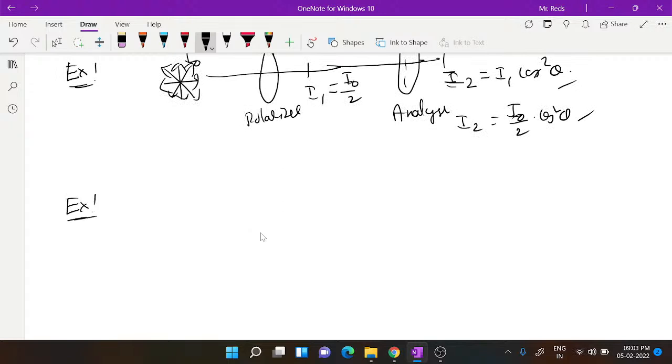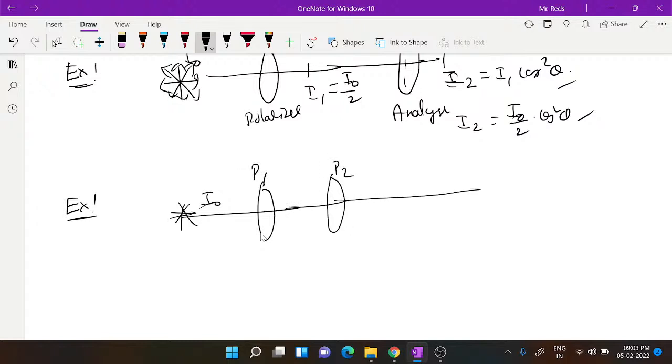If this is unpolarized light with intensity I naught passing through the first polaroid, then the second polaroid, then the third polaroid, then the fourth polaroid. Four polaroids are there. The intensity coming out of the first one, you take it as I1.